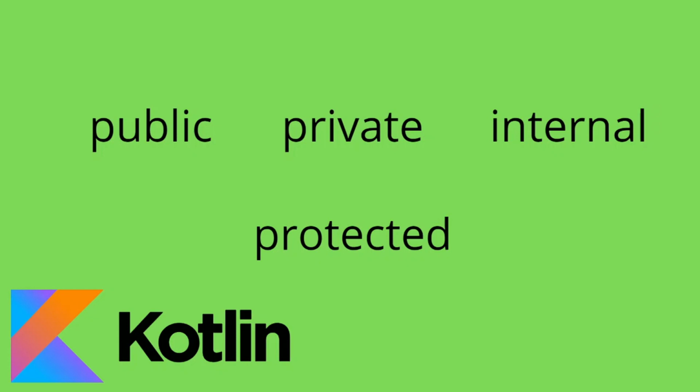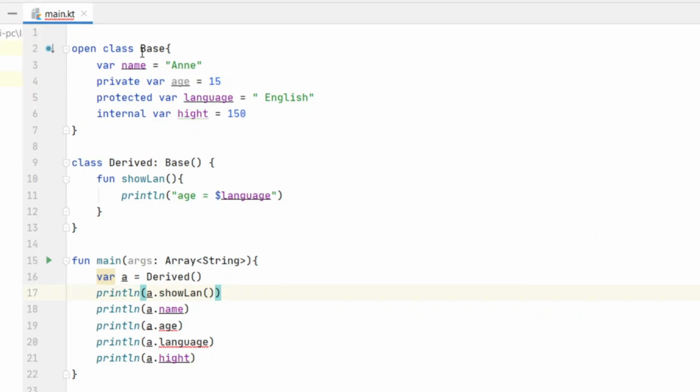Private is the strict one. If you declare it inside the class, it will be only available inside that class. Internal will be available inside the same module, and protected will be only available inside the class and its derived class.